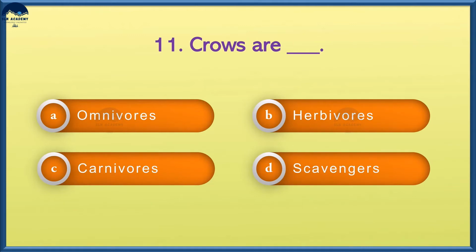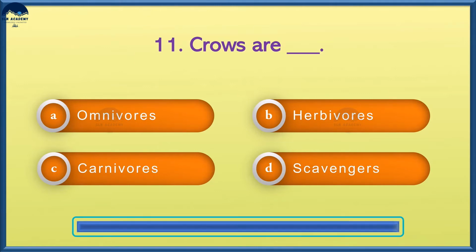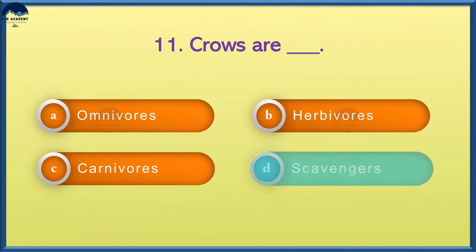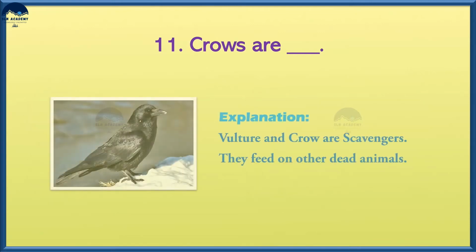Crows are option A, omnivores, option B, herbivores, option C, carnivores, option D, scavengers. And the answer is option D, scavengers. Vulture and crows are examples of scavengers. They feed on other dead animals.